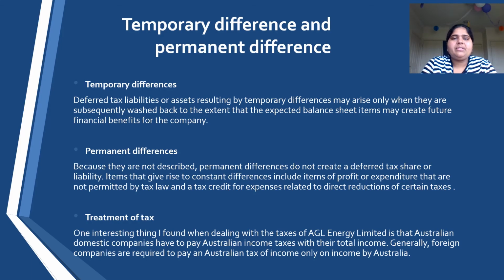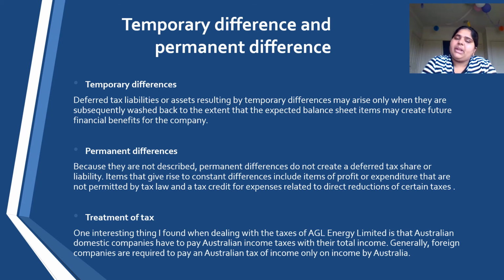There are some temporary differences and permanent differences in AGL Energy Limited. In temporary differences, a deferred tax liability or asset resulting from a temporary difference may arise only when the balance sheet item is subsequently recovered or paid, to the extent that it may create future financial benefit for the company. Permanent differences do not create a deferred tax asset or liability item. They include items of profit or expenditure that are not permitted by tax law, and tax credits of expenses related to direct reduction of certain taxes.